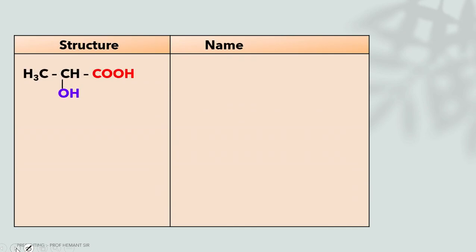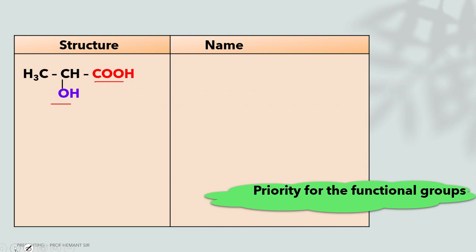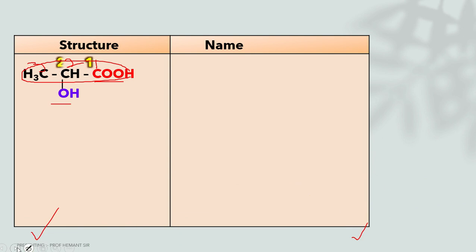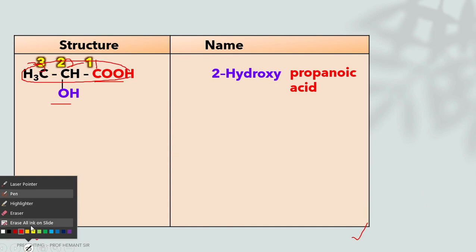Let's see the chart. It has structure and name. In this structure there are two functional groups: one is acid and one is OH. This is our priority list. The acid comes first and the alcohol comes later. So we have to start numbering from this side because of the acid, which means the parent chain is the acid. The propionic acid is there and the position of the alcohol OH group is second, that is 2-hydroxypropionic acid.